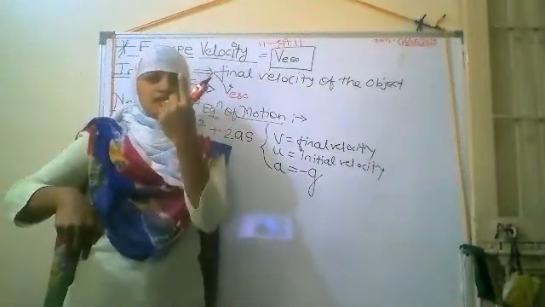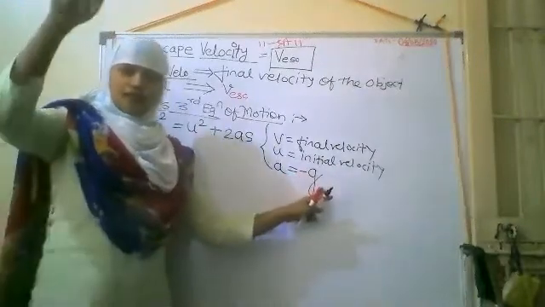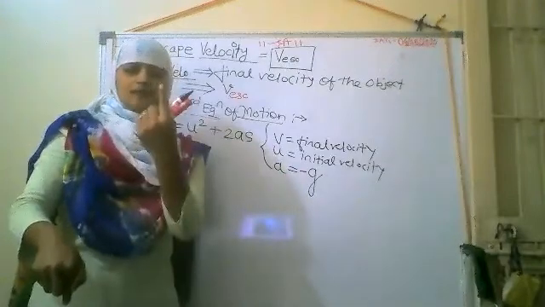So that's why here we have to take the minus g value, because the gravitational force acts downward and the direction of the velocity is upward.